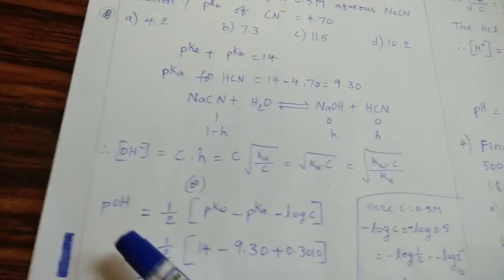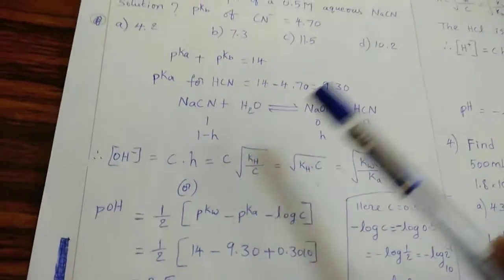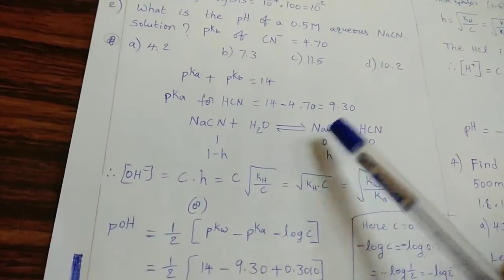Otherwise, another formula, direct formula, see here. The given salt is the combination of strong base and weak acid.